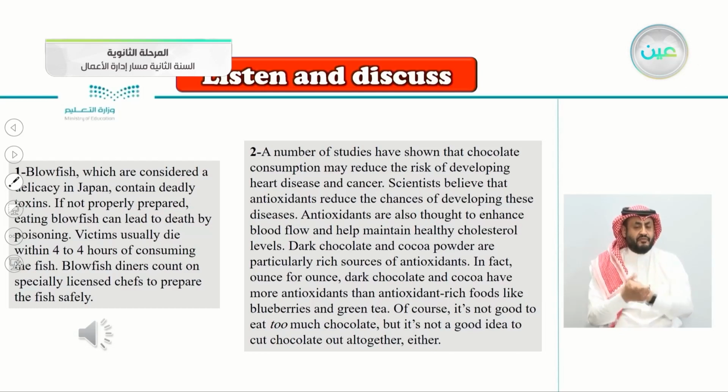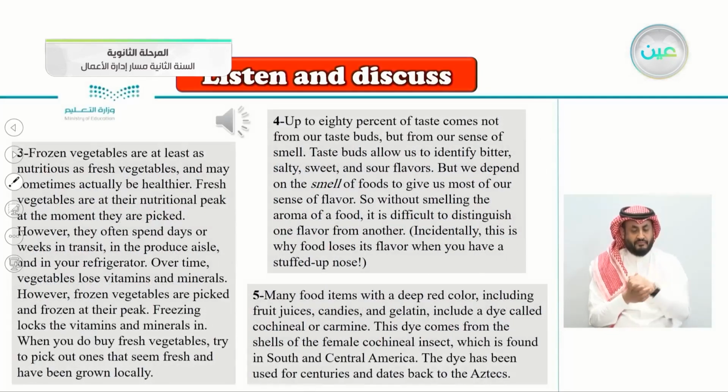Dark chocolate and cocoa powder are particularly rich sources of antioxidants. In fact, ounce for ounce, dark chocolate and cocoa have more antioxidants than antioxidant-rich foods like blueberries and green tea. So I think now we know a little bit about the previous questions of true or false. Let's jump to the other articles here. Let's listen.